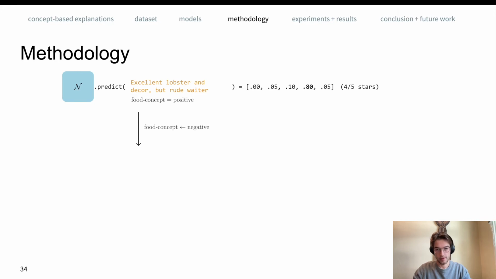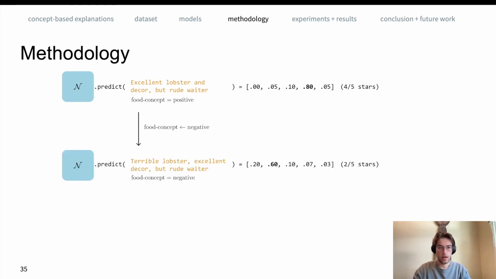Well, we have that example. We run that through the model and we get another output probability vector. We denote the difference in probability vectors as the I-CaCE, the individual causal concept effect, the difference between the model outputs on these two examples. And this is the ground truth answer to our what-if question from earlier.